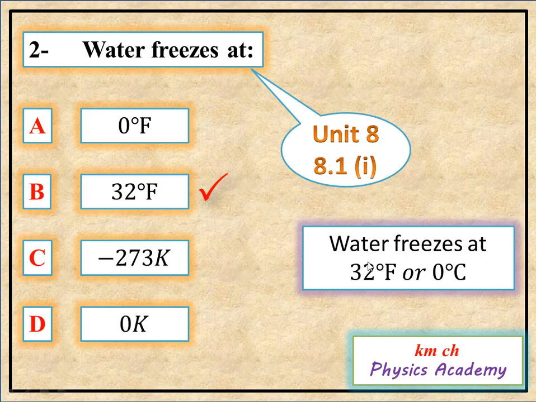We know that water freezes at 32 Fahrenheit or 0 centigrade. So our option is B, 32 Fahrenheit. The correct answer is B, 32 Fahrenheit.